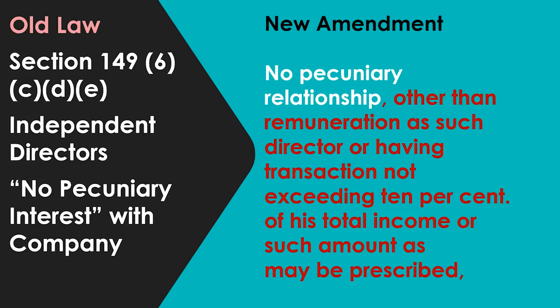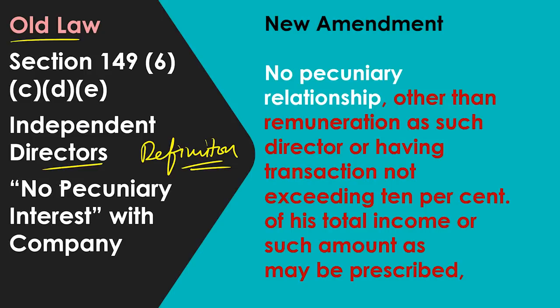Next we go to the amendment relating to independent directors. This amendment is a little bit detailed, so we have to understand it properly. There is a huge definition of who is an independent director and what the qualification is. In the old law, before the amendment, it said no pecuniary interest with the company.